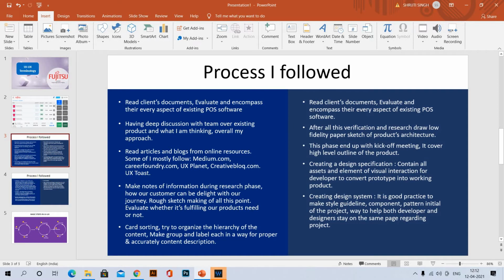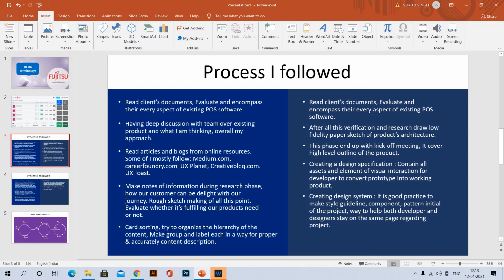So the next point is read client documentation, as I have already discussed with you. But it is not like that we only do it at the initial phase. Even before designing every new module, we need to take a look at our client documentation. So every time we should focus on client documentation.